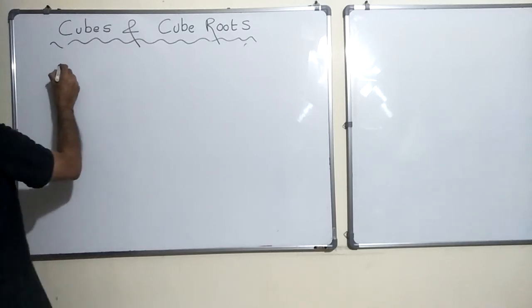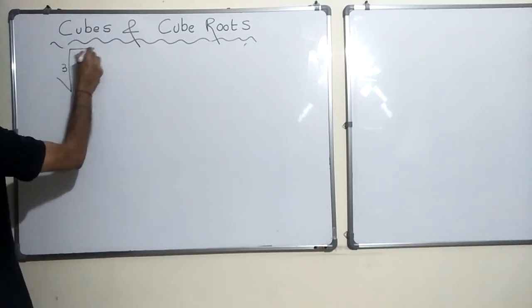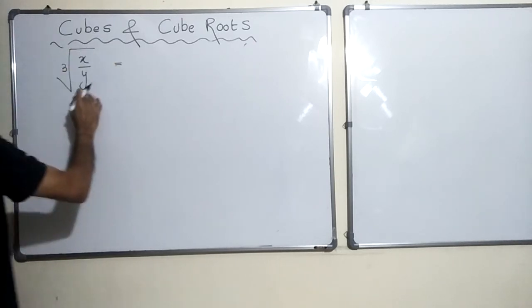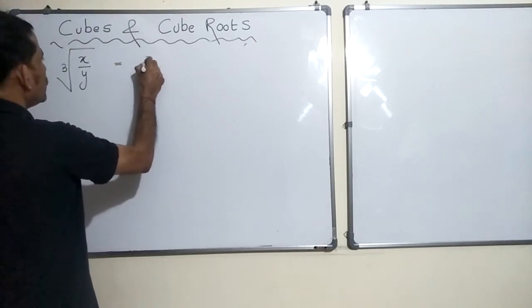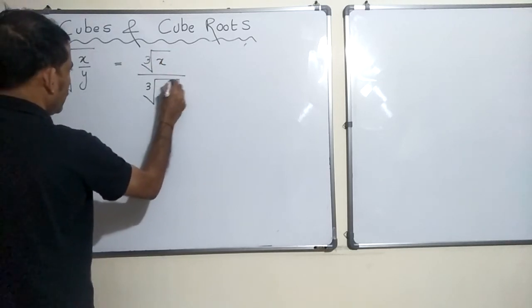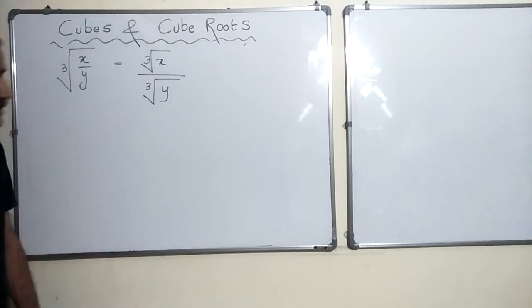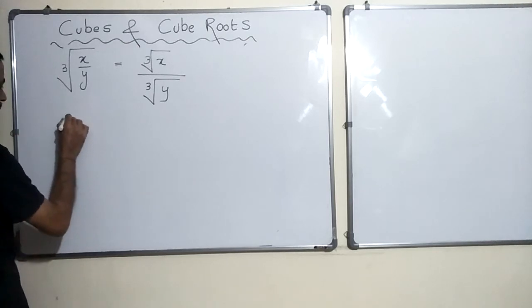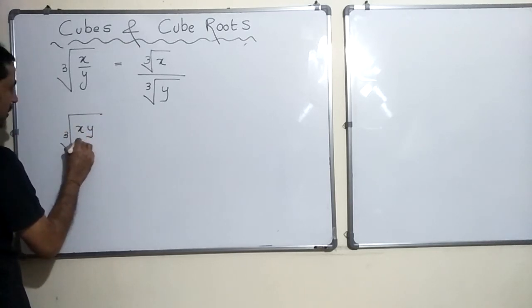Similarly, the cube root of x by y is nothing but the cube root of x divided by the cube root of y. This is the next property. And one more: let's say you have the cube root of x y z.